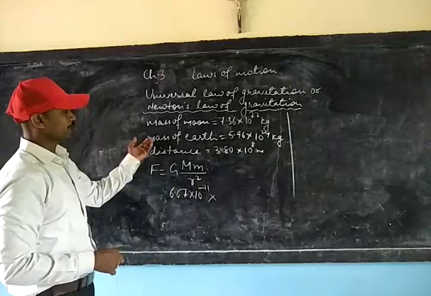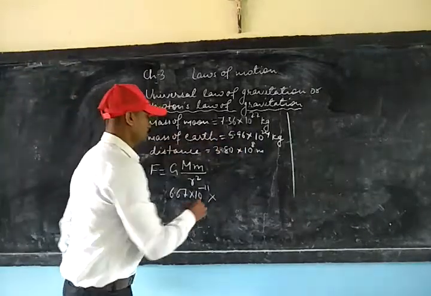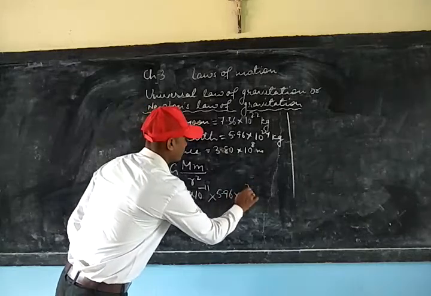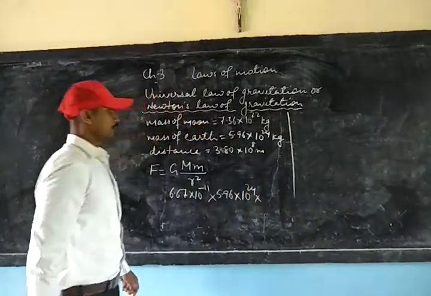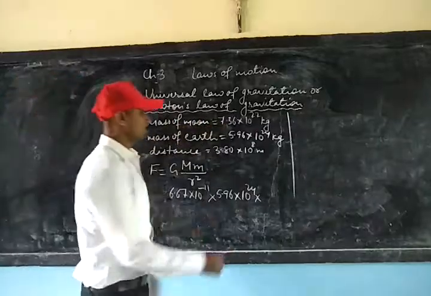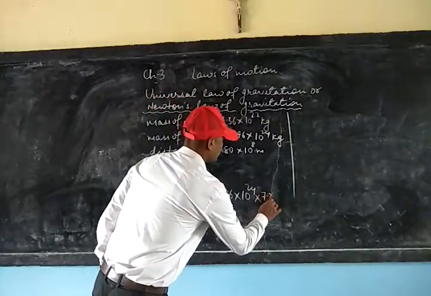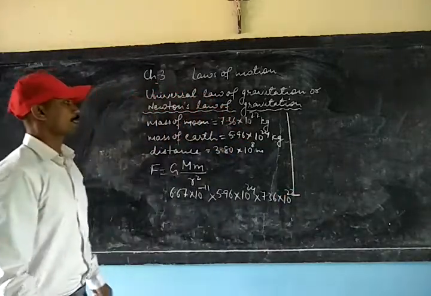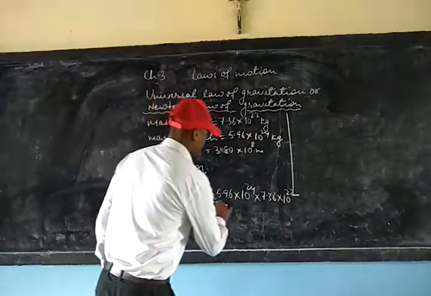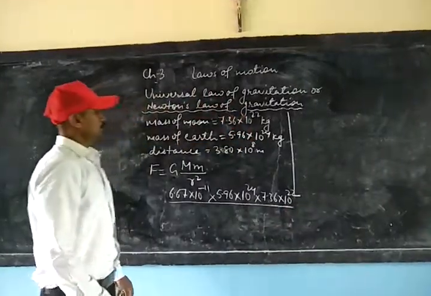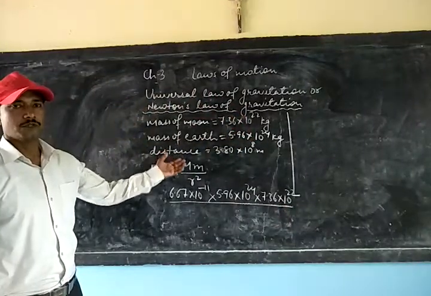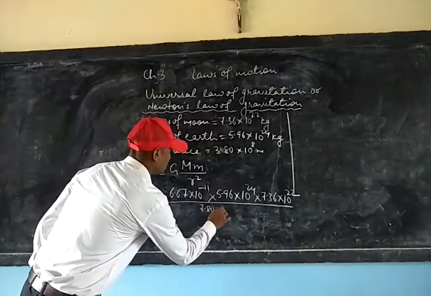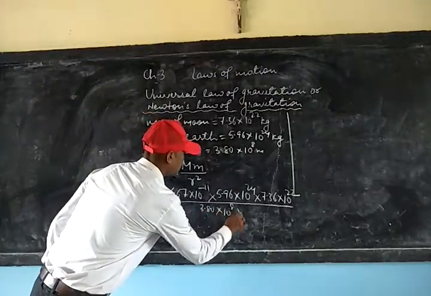Capital M is the mass of the earth, which is 5.96 × 10^24 kg, multiplied by the mass of the moon, which is 7.36 × 10^22 kg, divided by the square of the distance, which is (3.80 × 10^8) square.